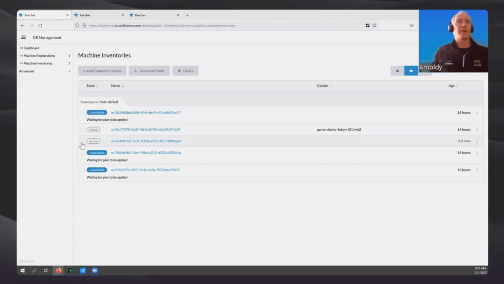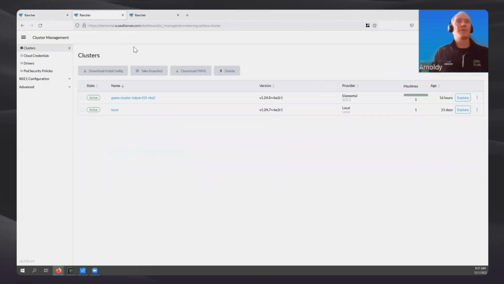Now I can create a Kubernetes cluster based on this node. That one might be very specific, where I would want to do it based on hardware. In this case, geographic location would probably also make sense. But I do want to demo something else for you here. I want to create a Kubernetes cluster based on the application itself. So I'm going to click Create here.